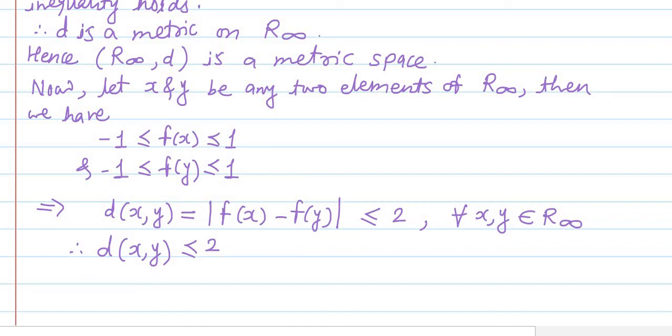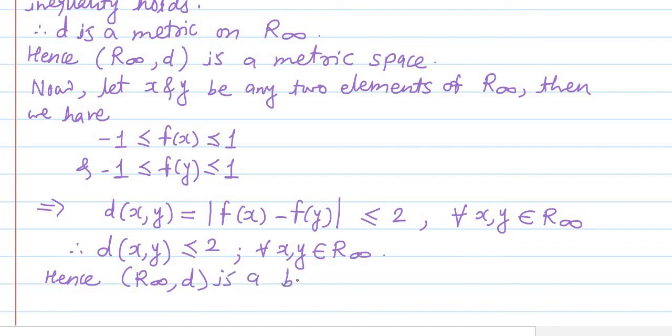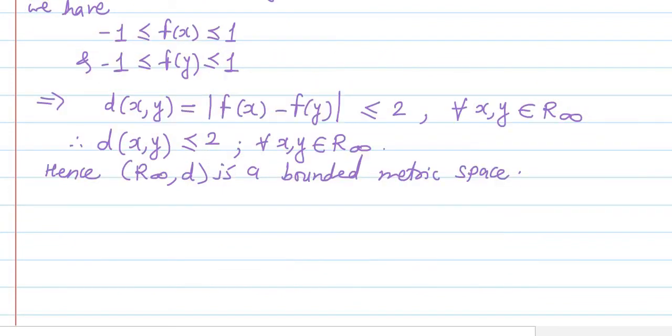So the distance between x and y is less than or equal to 2 for all x comma y belonging to R infinity, and therefore by the definition of the bounded metric, R infinity comma D is a bounded metric space. So in this way we have solved this example number 8. Now one important remark we will mention here.